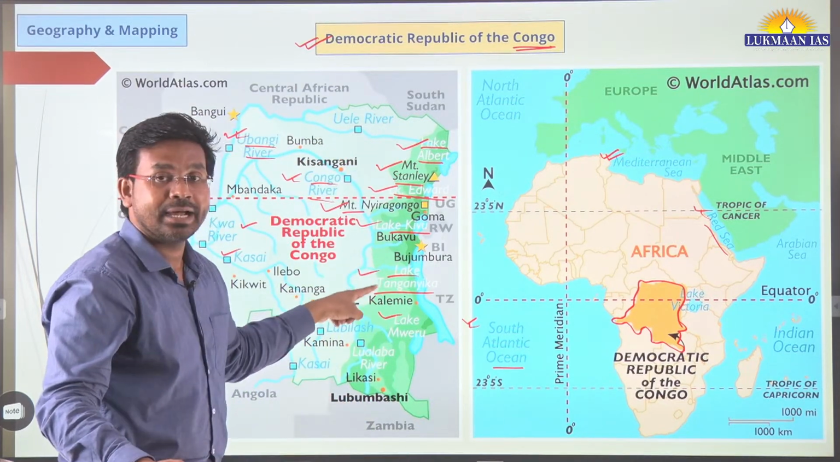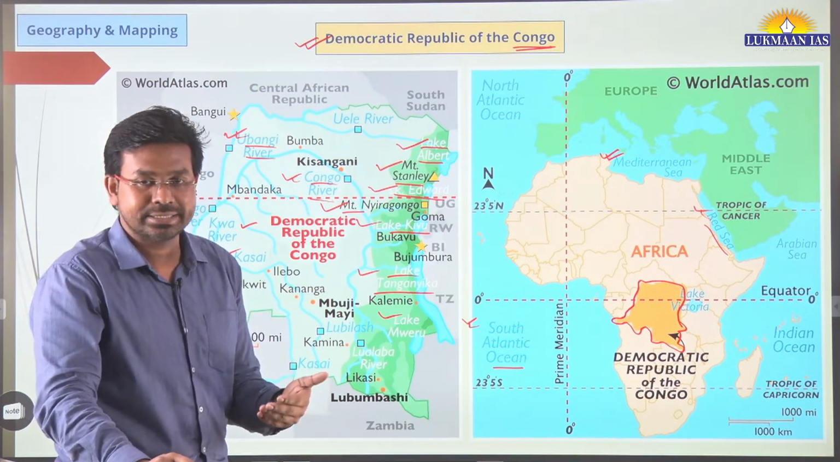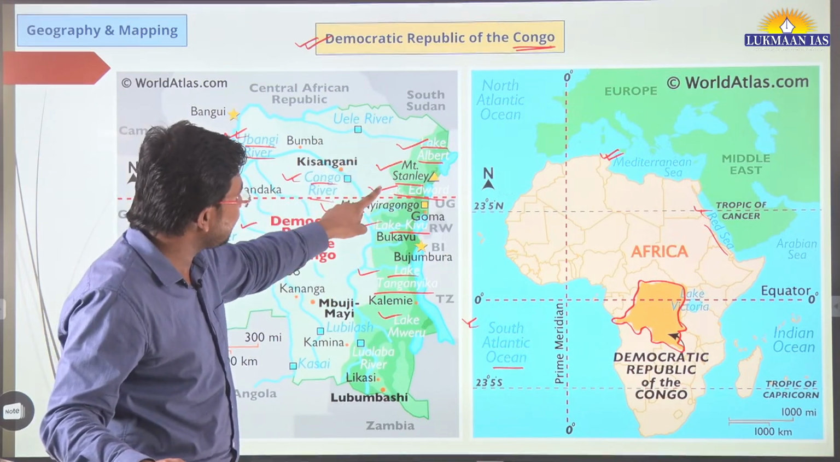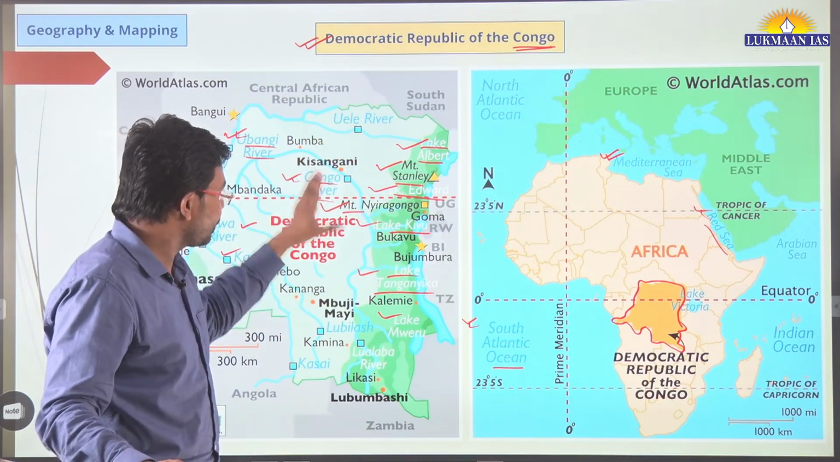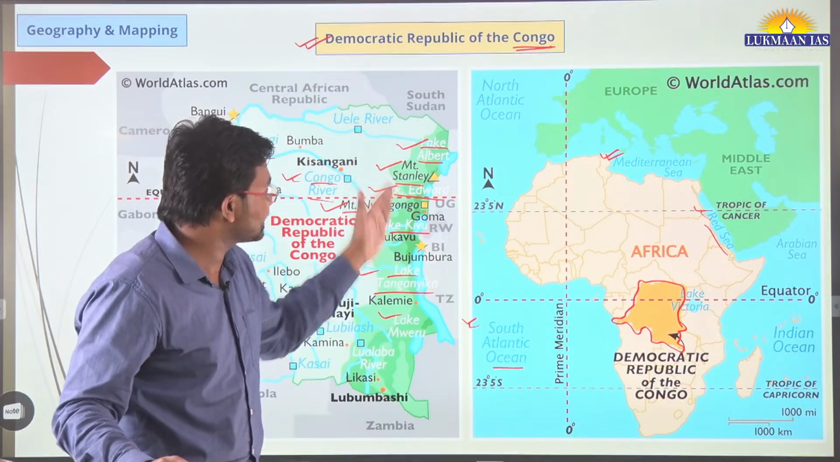Lake Tanganyika is taught as part of physical geography whenever mapping classes are taken. So Lake Tanganyika is taught, Lake Albert, Lake Edward. So these lakes are taught. These lakes are located in the eastern portion of this country.